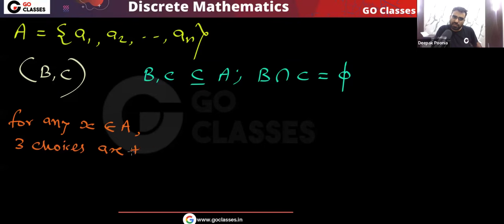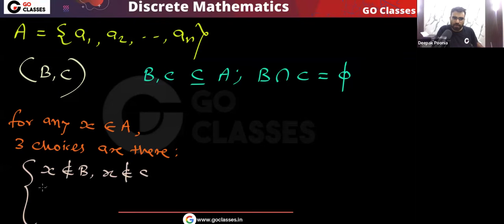Three choices are there. What are those three choices? Let me write it here. These are the three choices: x does not belong to B, x does not belong to C, x does not belong to any of them. That is allowed. Or x belongs to B, x does not belong to C. That is also fine.